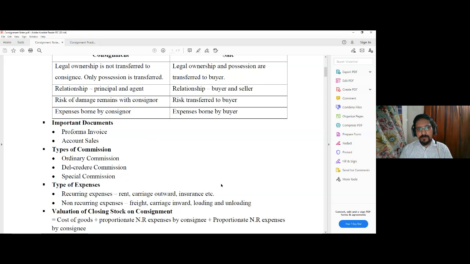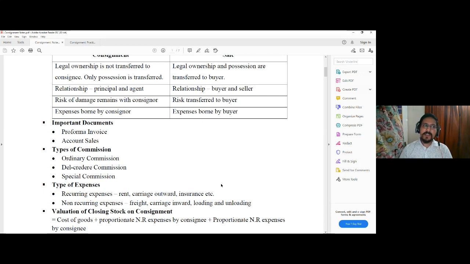First of all, the ordinary commission. The consignee, in order to put in effort to sell the goods, is simply entitled to get this ordinary commission. In case of ordinary commission, say at the rate of 10%, it is always calculated on the total amount of sales.